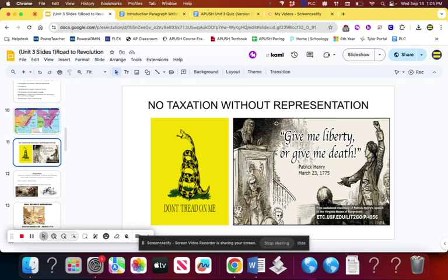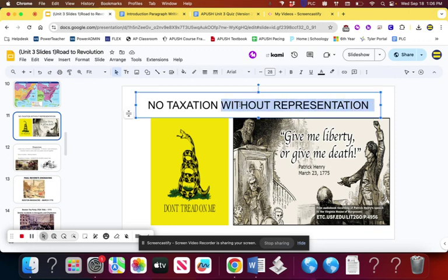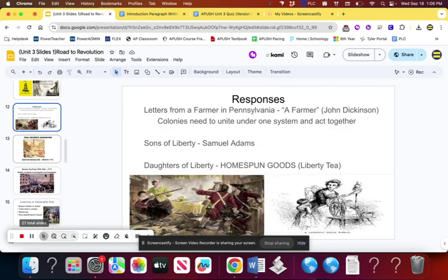We also know that this statement is true. Supporting evidence later on in this slideshow is the Olive Branch Petition, in which the Americans say that they are willing to work with the British, go back to before really violent interactions occur between the colonists and the English, as long as they get representation in Parliament. However, the British say no to this, right? Leading to the American Revolution. So really the political sphere, the without representation part, is more important to the Americans, but no taxation without representation is an explanation of both the economic and political causes, right?